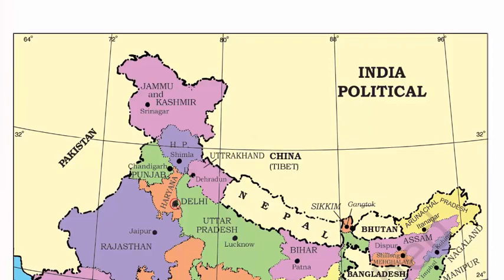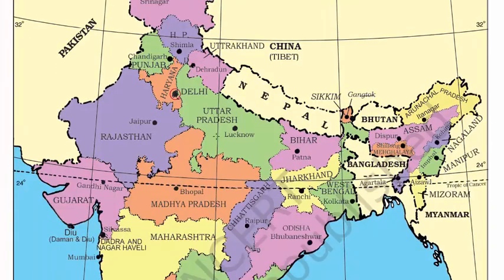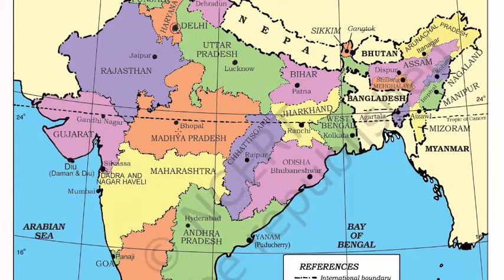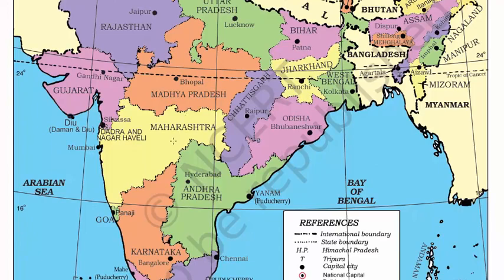Coming to page number 3, we have a lovely picture of the Indian political map. You can see all the state boundaries and also the capital cities associated with the respective states.